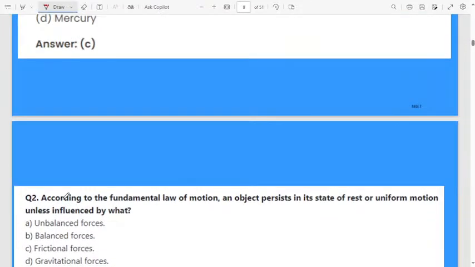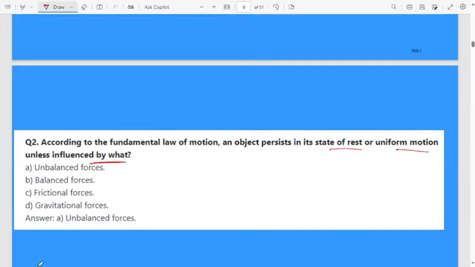Next question. According to the fundamental law of motion, an object persists in its state of rest or uniform motion unless influenced by what? First option unbalanced force, second one balanced force, third one frictional force, fourth one gravitational force. The correct answer is unbalanced force.